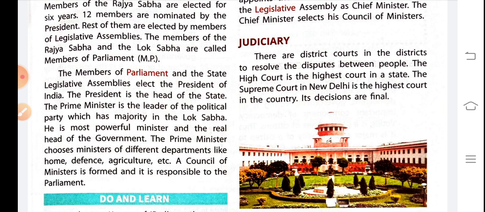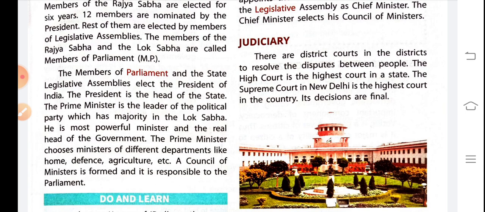Okay, so MPs choose their prime minister and after the selection, the prime minister decides the major ministries like home, defense, agriculture. So who will be the home minister, who will be the defense minister, who will be the agriculture minister, railway minister, everything is decided by the prime minister.